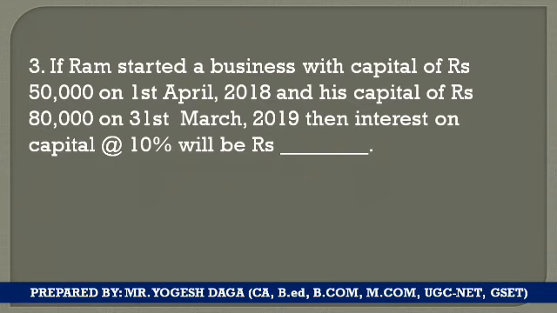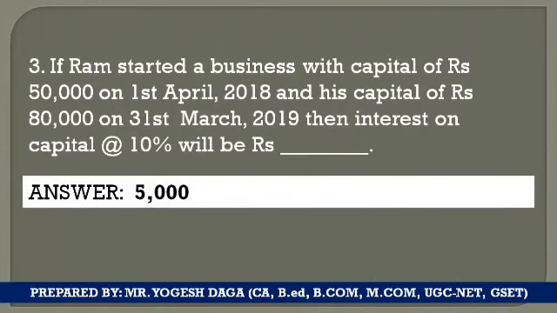I think you know on which amount interest on capital is calculated. The correct answer is that interest on capital is always calculated on the opening balance, that is 50,000. So 10% on 50,000 comes to rupees 5,000.